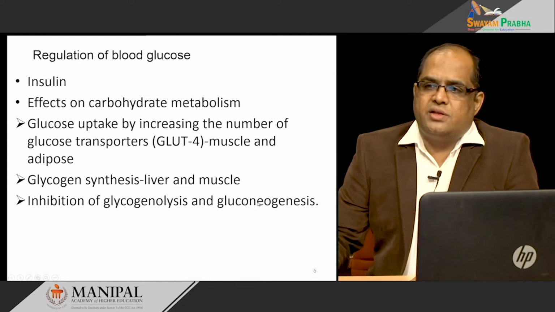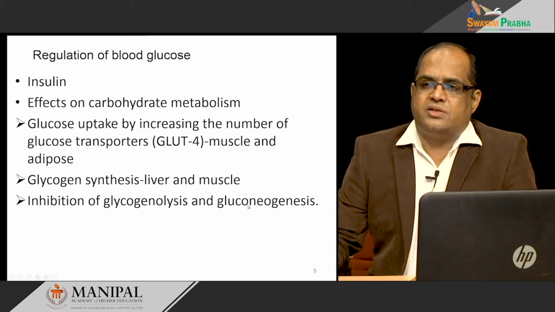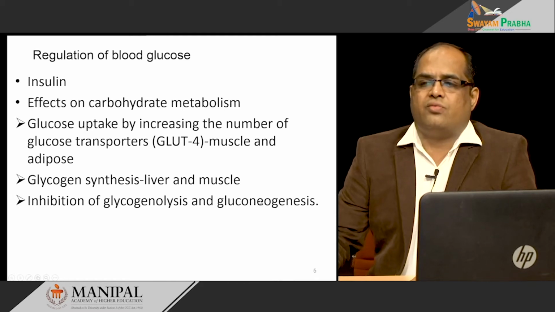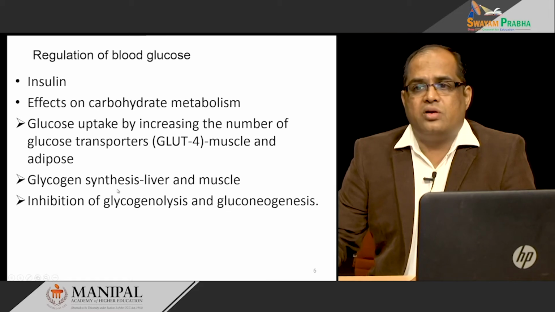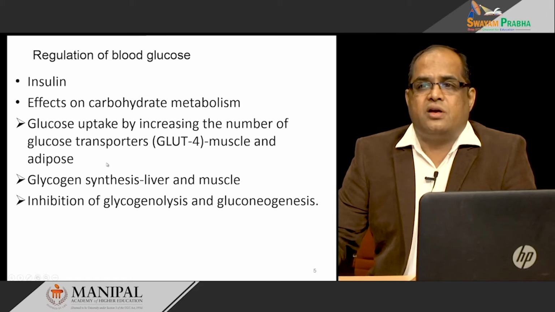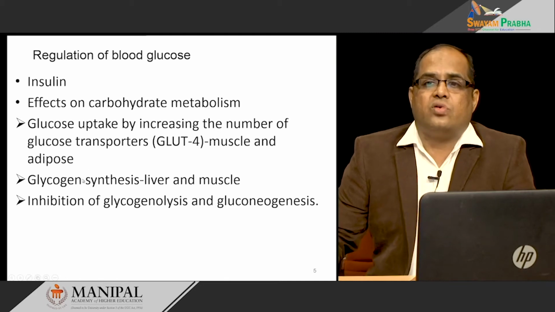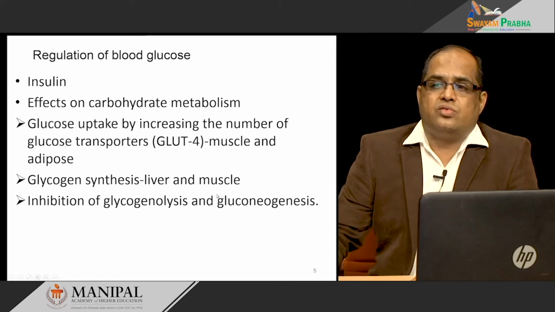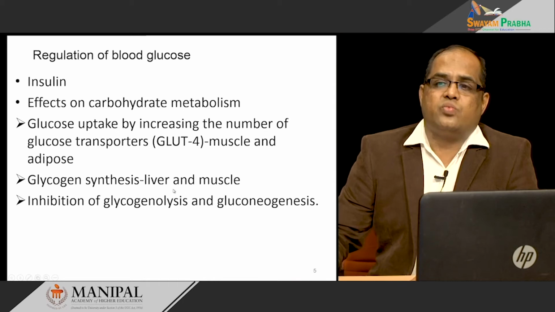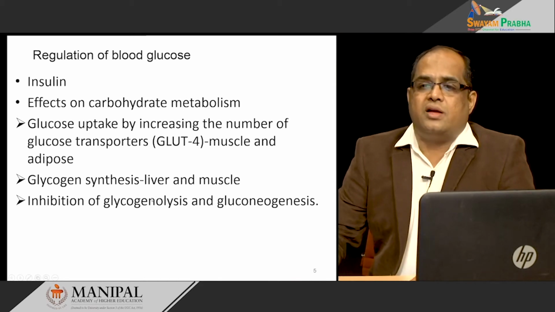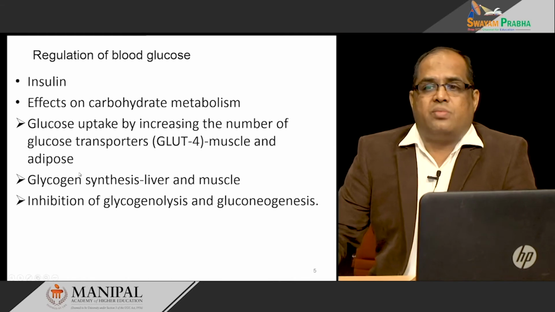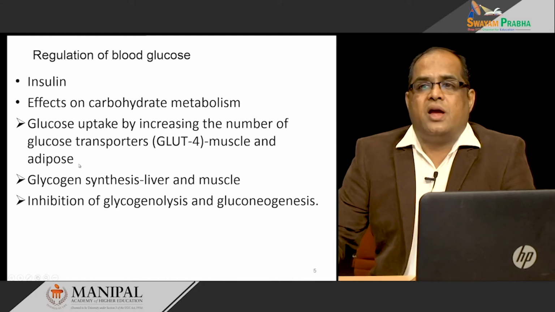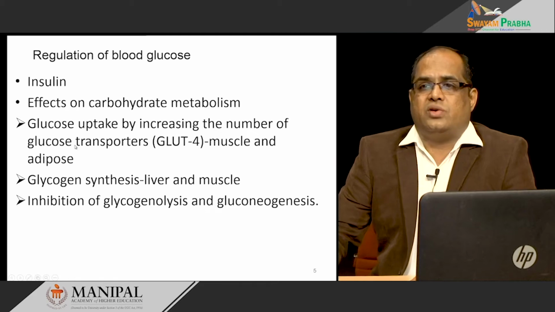Genesis means synthesis, so it is the synthesis of new glucose from non-carbohydrate sources. That is also not required because you are in a fed condition and there is already enough glucose in the body. So, these two glucose-producing pathways are inhibited, whereas the glucose utilization pathways and storage pathways are activated by the insulin.